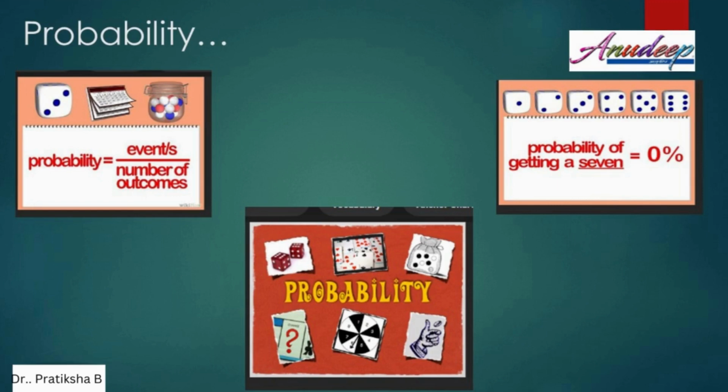So where can we apply this concept of probability? In your exam, you may come across questions where you will be asked to calculate the probability for tossing a die, playing game cards, or the dart game. So these are the various situations where different questions will be asked on probability.